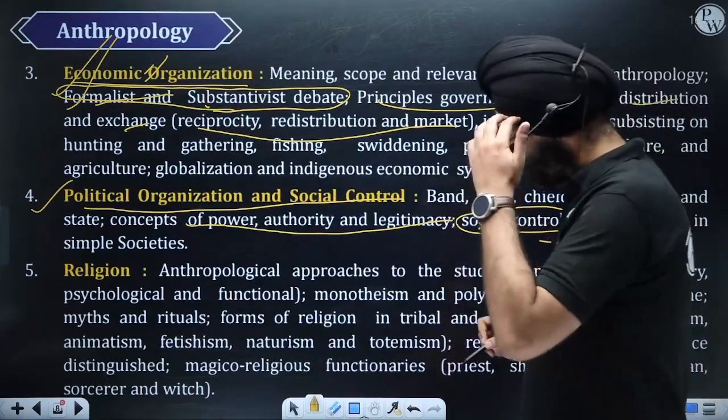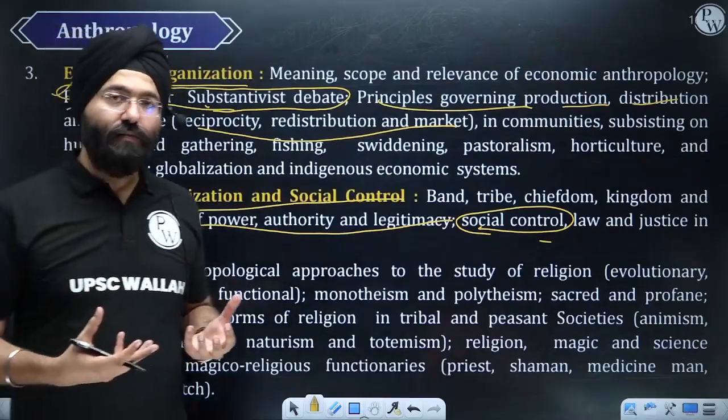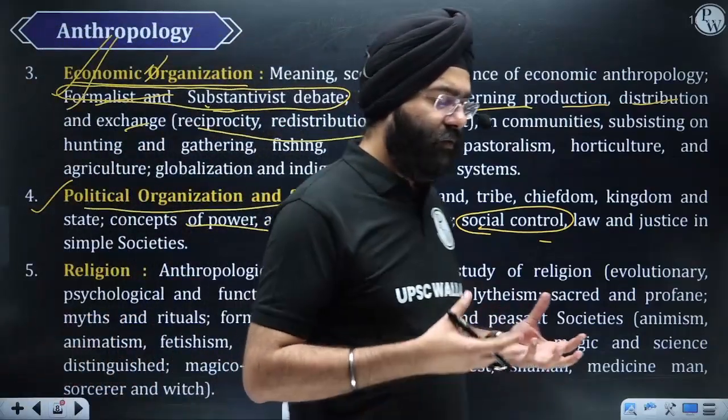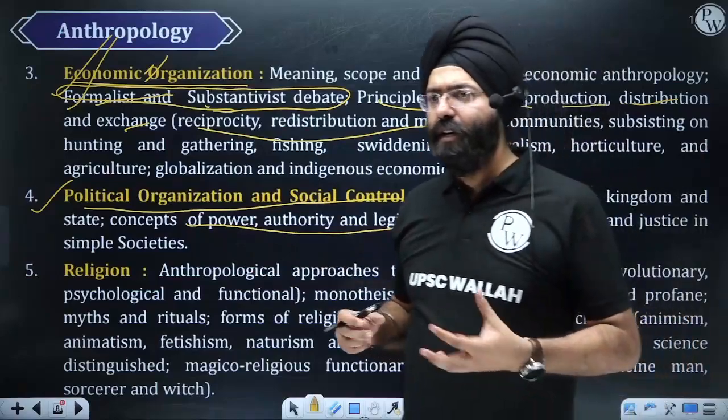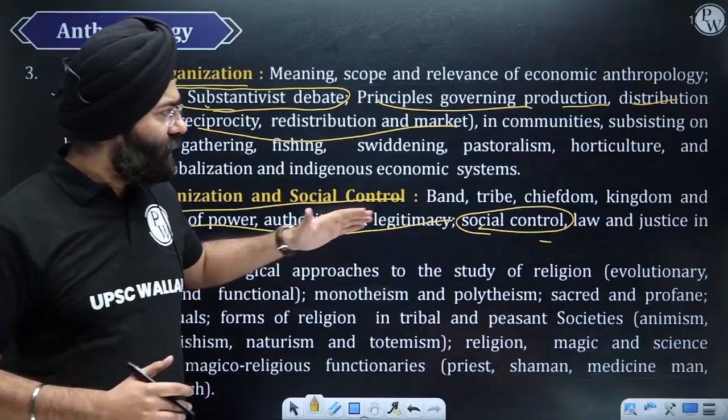For example, certain religions might have certain regulations. For example, a simple regulation like women not going out at night. Certain social controls and regulations are there. What are they? What are the reasons behind them? We are going to study that over here.